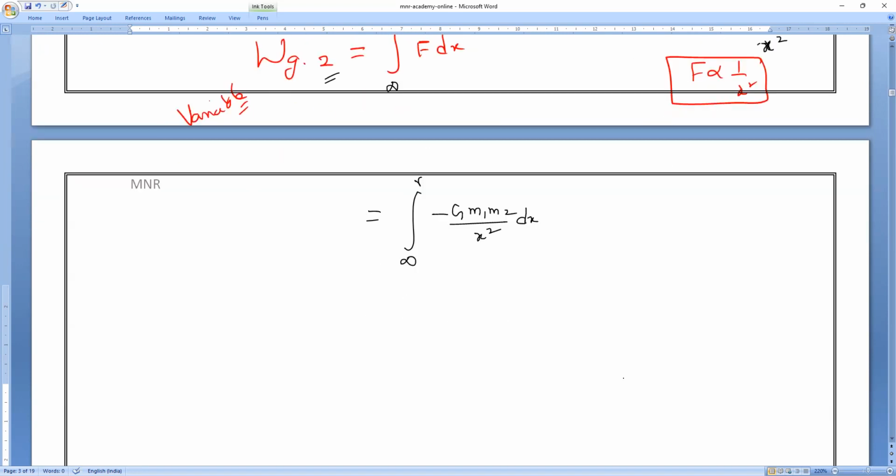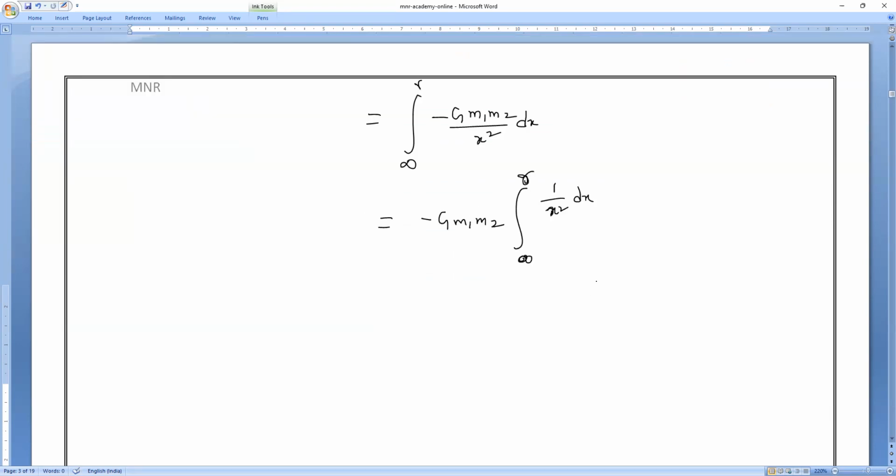Now in this, something is constant. Can anybody tell? Minus G M1 M2 is constant. So we have the integration from infinity to R of 1 by x square into dx. Now I won't teach you anything, you should tell me fast. The integration of 1 by x square into dx is equal to how much? Make it quick, everybody.